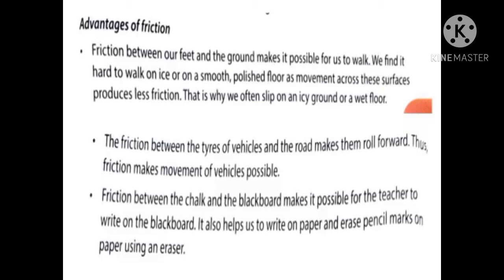So because the friction between the paper and the eraser is there, we are able to erase, or else if the friction is not there, the paper may tear. Okay, these are the advantages of friction. The first one is moving on a hard surface and a smooth surface. Second one is the structure of the tires creates friction. Now the third one is friction between the chalk and the blackboard.